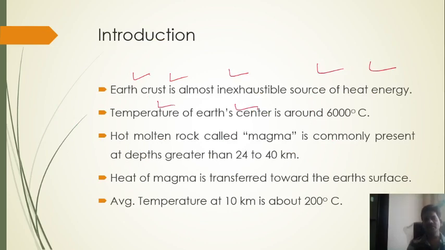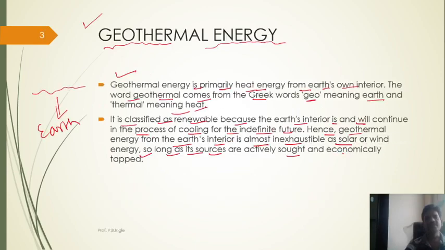The temperature at the earth's center is around 6000 degrees Celsius. Hot molten rock called magma is commonly present at depths greater than 24 to 40 kilometers. This magma has very high temperatures. The heat of the magma is transferred toward the earth's surface. The average temperature at 10 kilometers is about 200 degrees Celsius, guys.